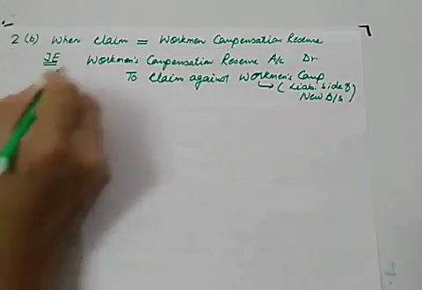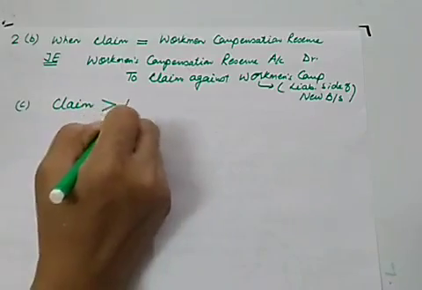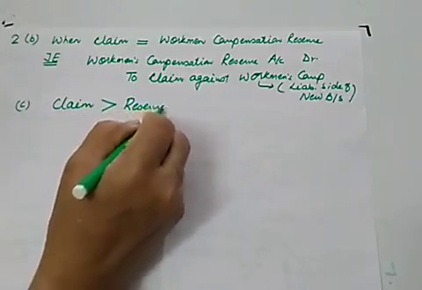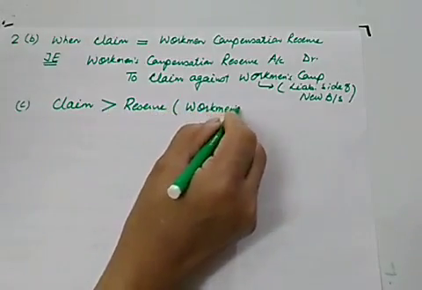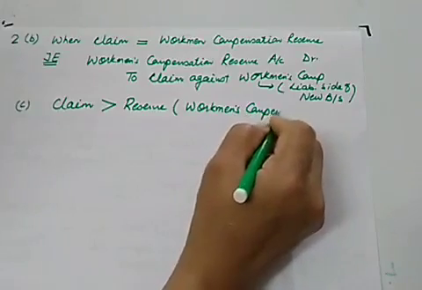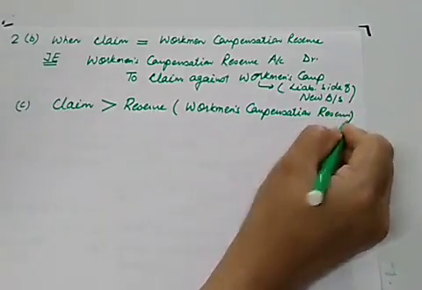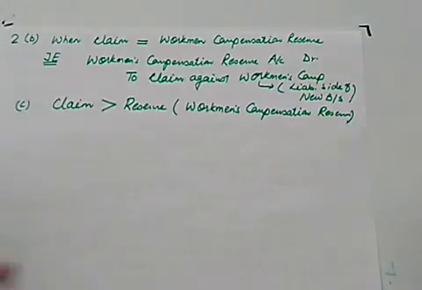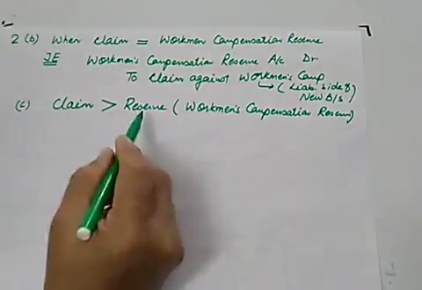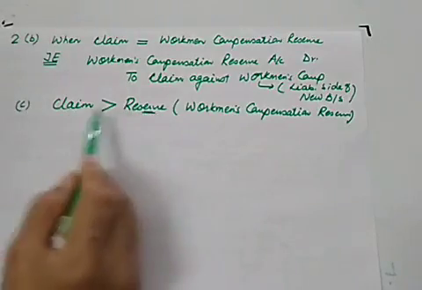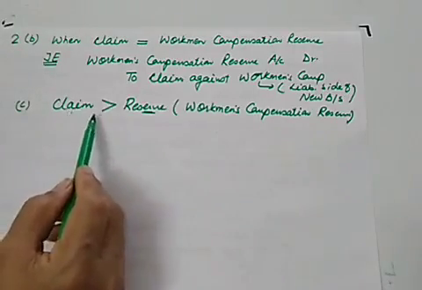Now what could be the next case? When the claim is more than the available workman's compensation reserve. So what will happen? If the claim is more than the workman compensation reserve, in that case your reserve is insufficient to meet the claim. Then the difference will be taken from the revaluation account.